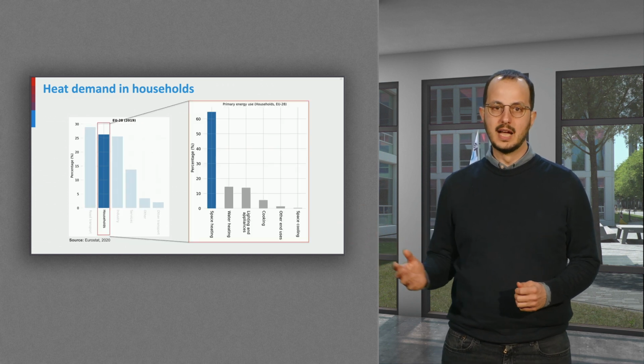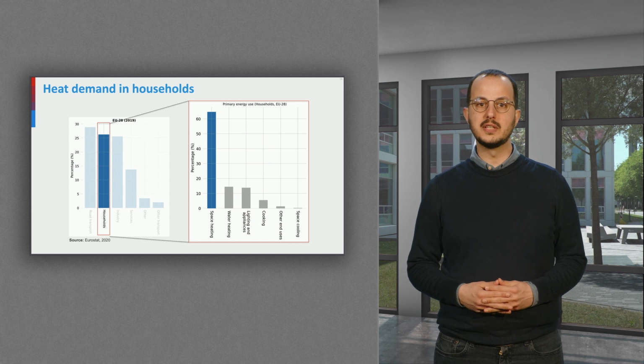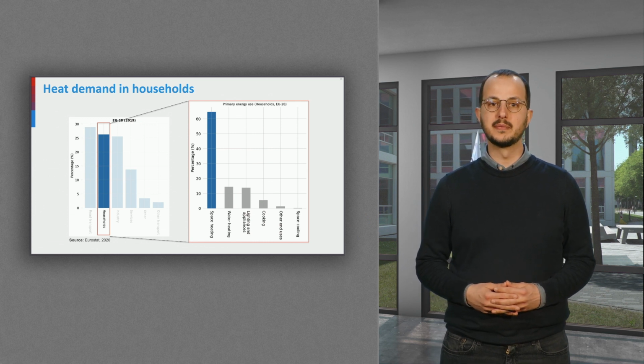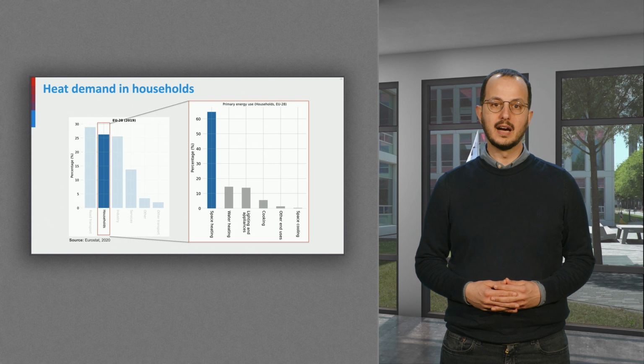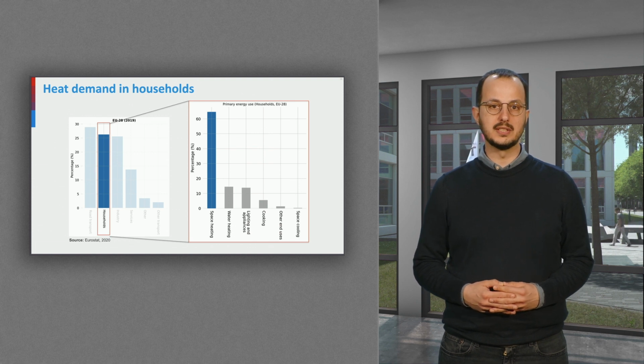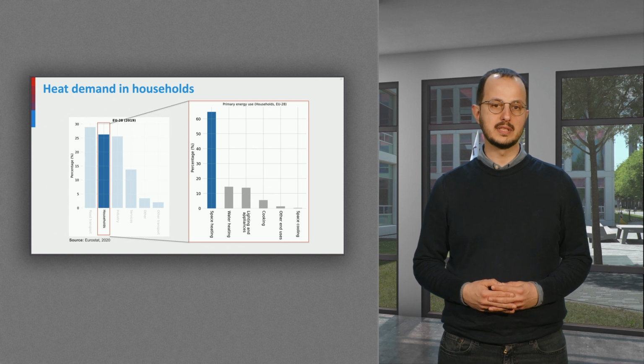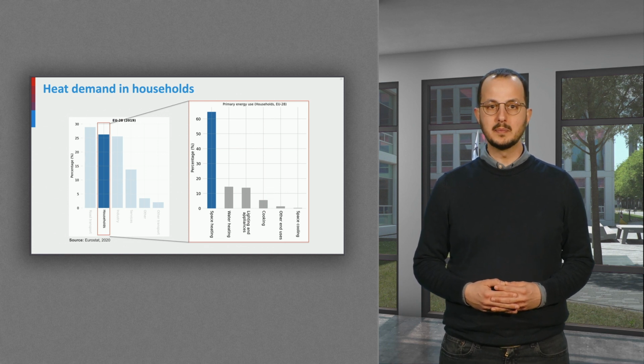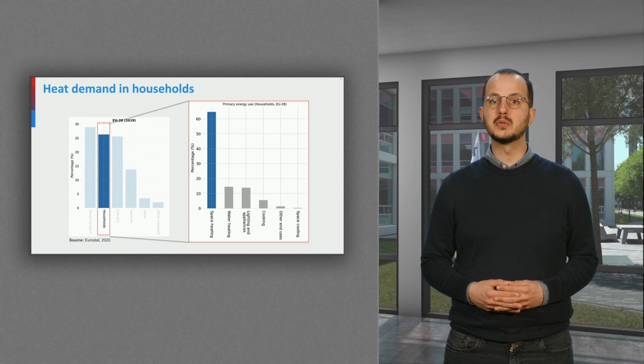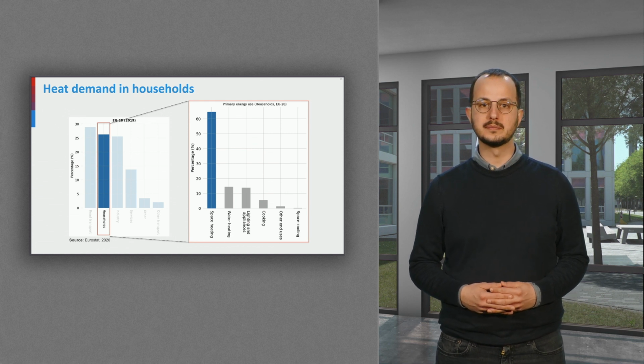Focusing on households, about 65% of the energy used is needed for space heating. Water heating and lighting are close with about 15% each. Cooking and other end uses account for 5 and 1.5% respectively. Space cooling is the last category, but it is projected to increase in the future.